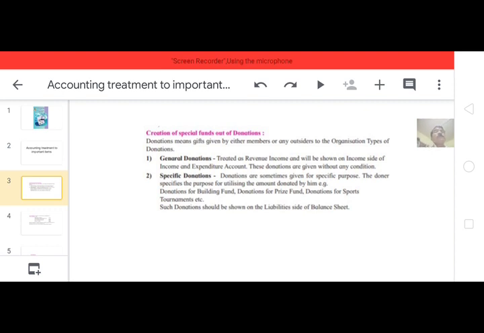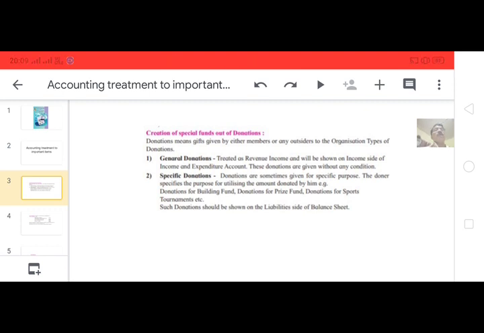Specific donations means donations which are given with a specific condition that the amount of donation should be utilized for that specific purpose only. So it should be separately shown on the liabilities side of the balance sheet. It is not a regular income. It is a specific donation.